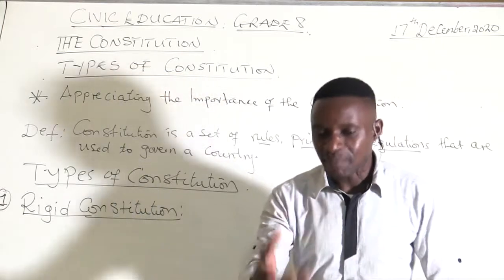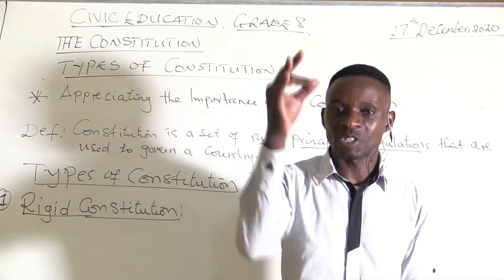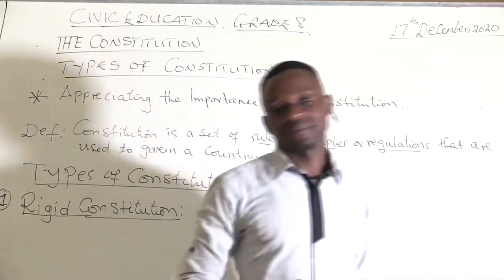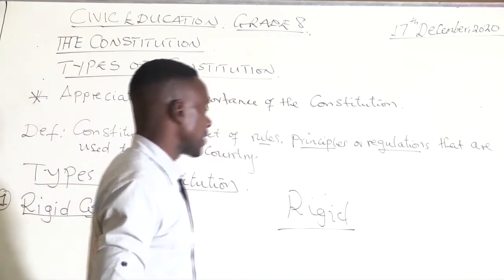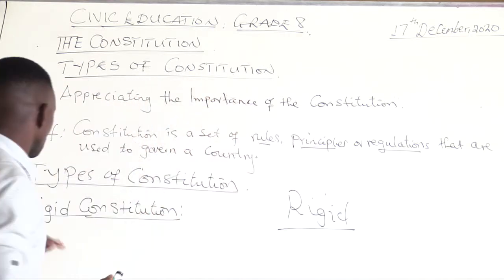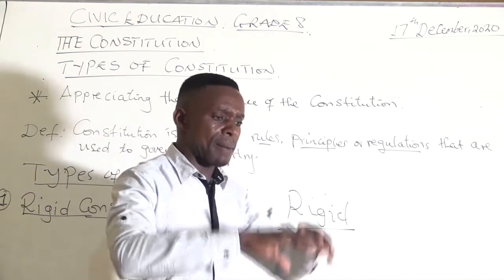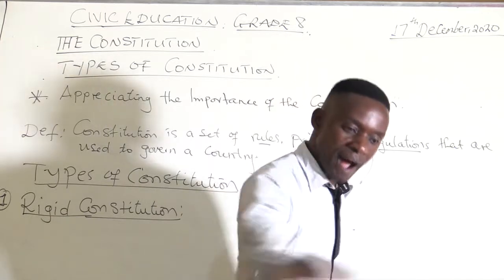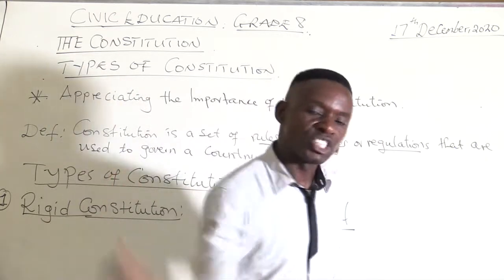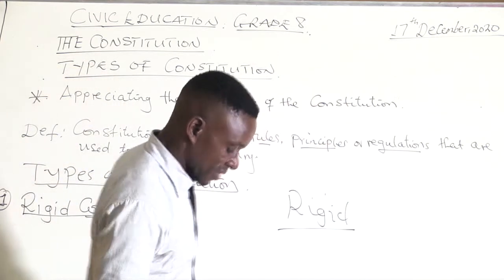Meaning that there are certain processes that are supposed to be followed before finally a constitution is changed. It's very important for you and me to understand that a rigid constitution involves certain processes before it is finally altered, before it is finally changed, to bring in new things.